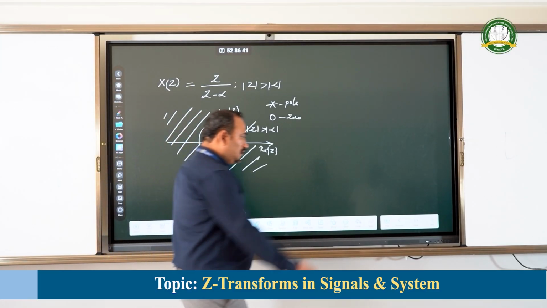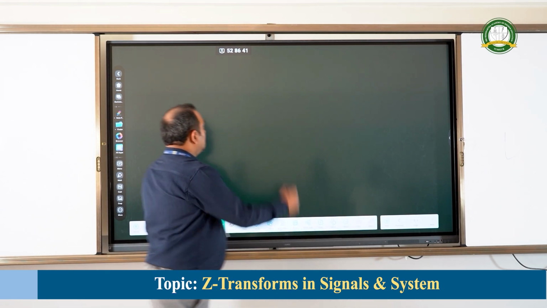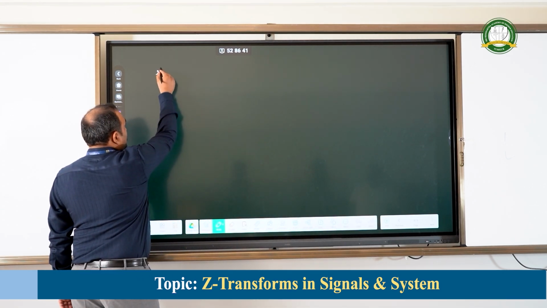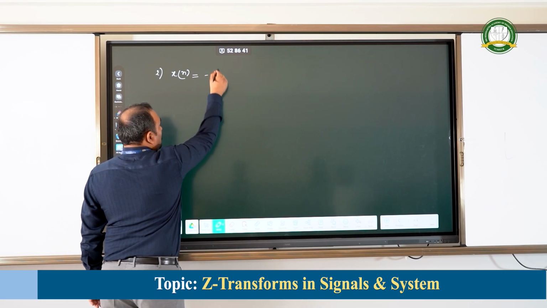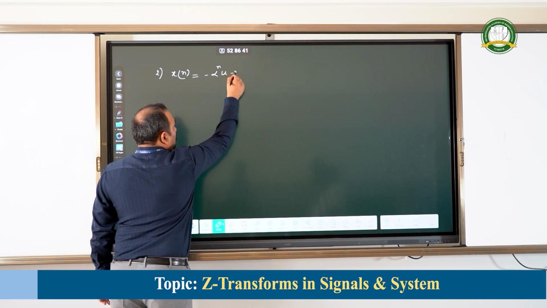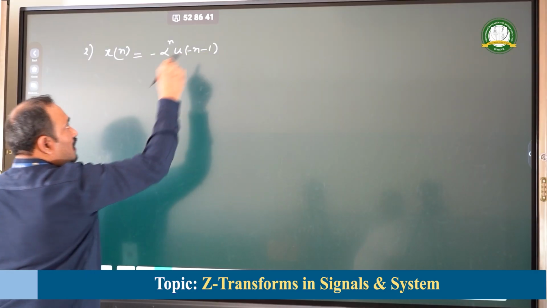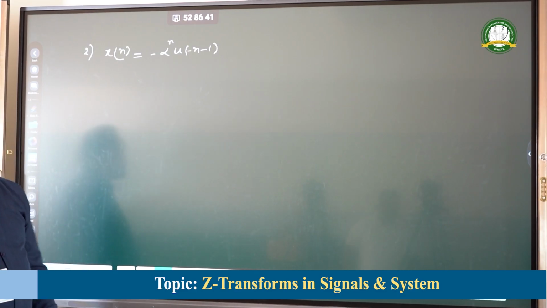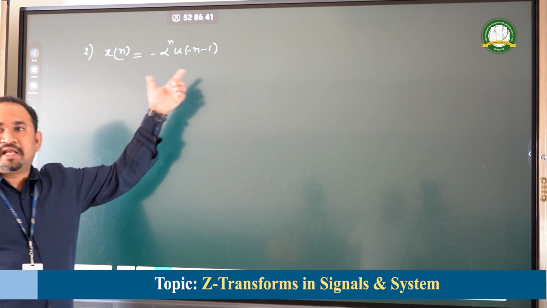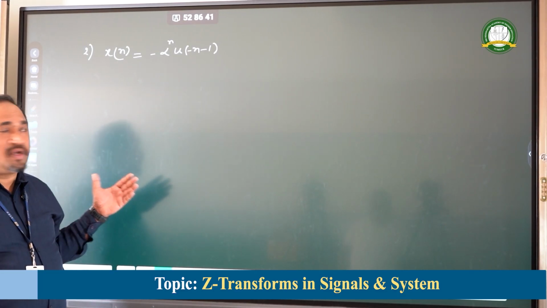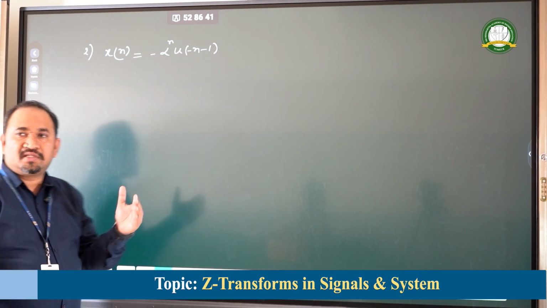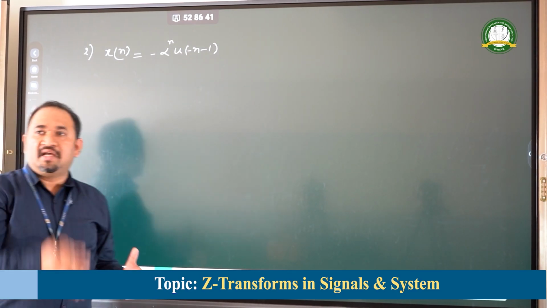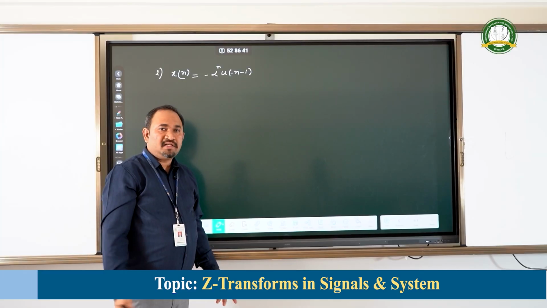Now for the second input, if I consider x of n is equal to minus of alpha to the power of n u of minus n minus 1. Now obviously you can easily identify this particular sequence is a left-sided sequence because u of minus n minus 1 is located towards the left-hand side of that xy plane, isn't it?